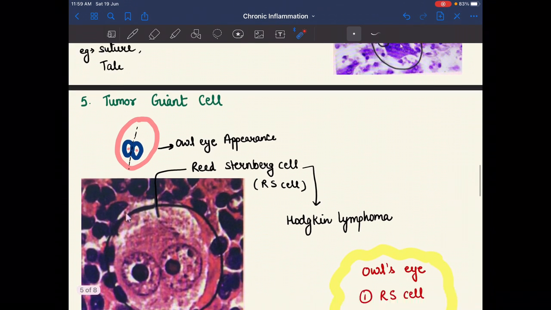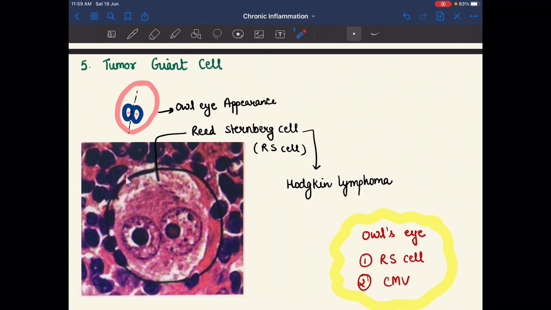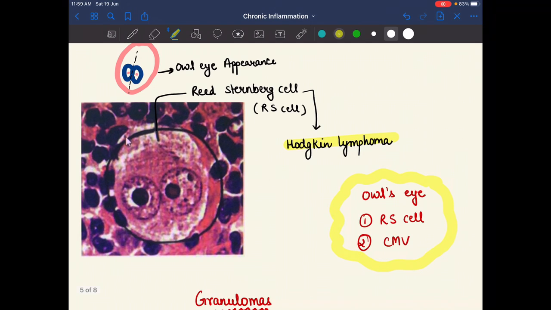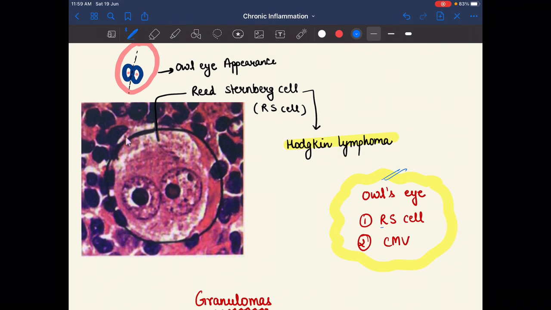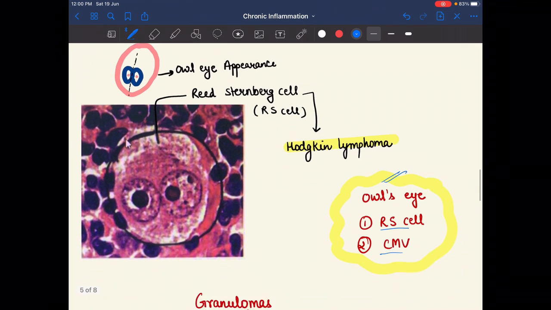After that, the fifth type of giant cell is the tumor giant cells, in which we see the owl-eye appearance, which is basically seen in the Reed-Sternberg cells. Example is Hodgkin lymphoma. And owl eye appearance is also seen in cytomegalovirus. Here I wrote that owl eye is seen in the Reed-Sternberg cells and cytomegalovirus. As we see in the microscopic picture, it looks like an owl eye appearance. Hodgkin lymphoma is a type of tumor giant cell.